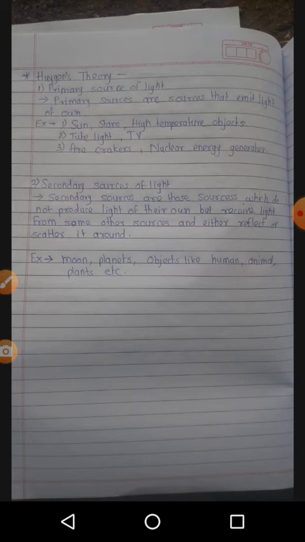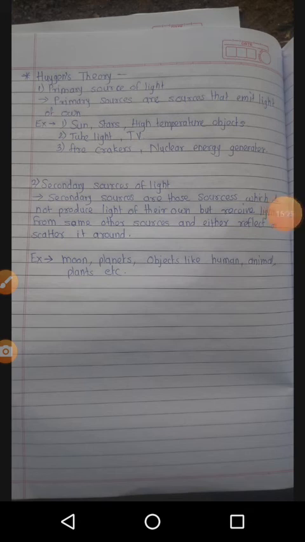The next example is the tube light, TV. Such objects emit light because when current passes through them, we observe light emitted from that object.